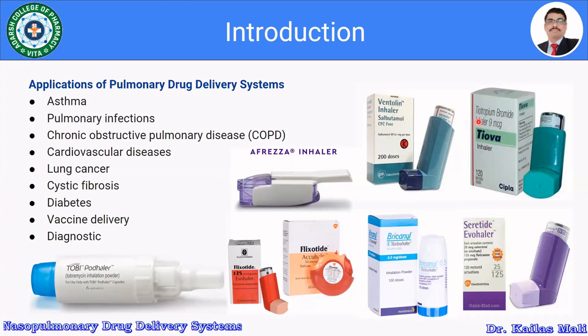Similarly, tiotropium bromide, then the Seretide Evohaler, then Bricanyl, then Flixotide, and the last one, the TOBI Podhaler, which is used to deliver tobramycin to the lungs.